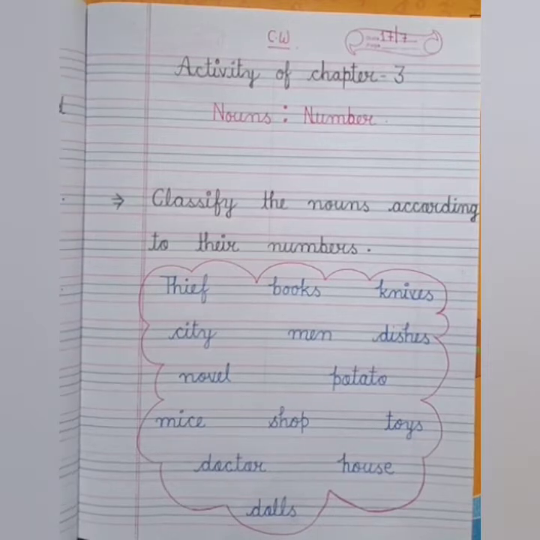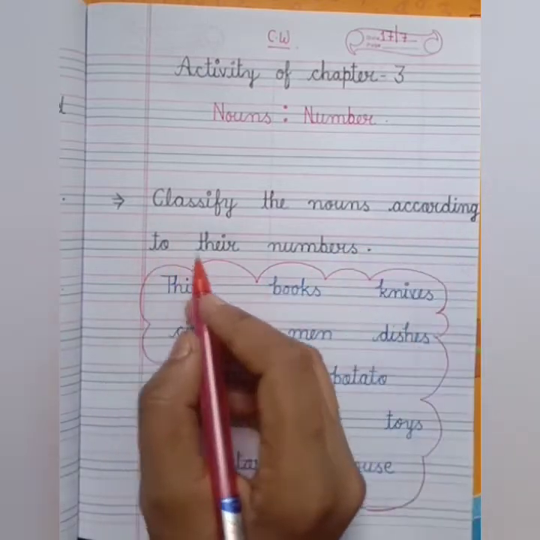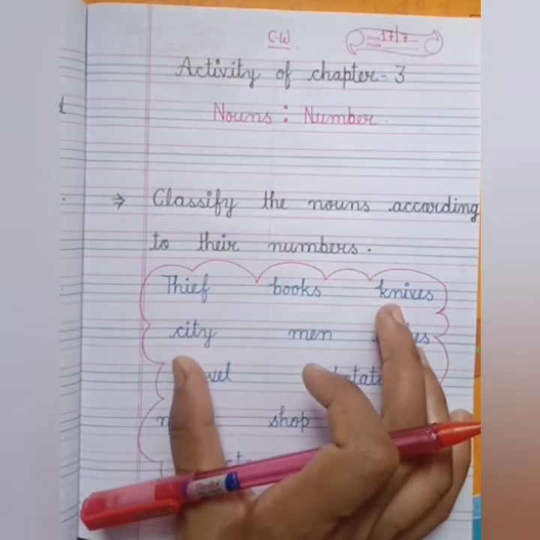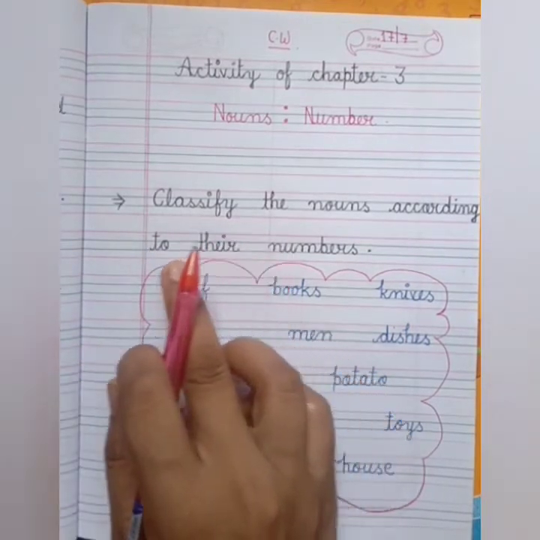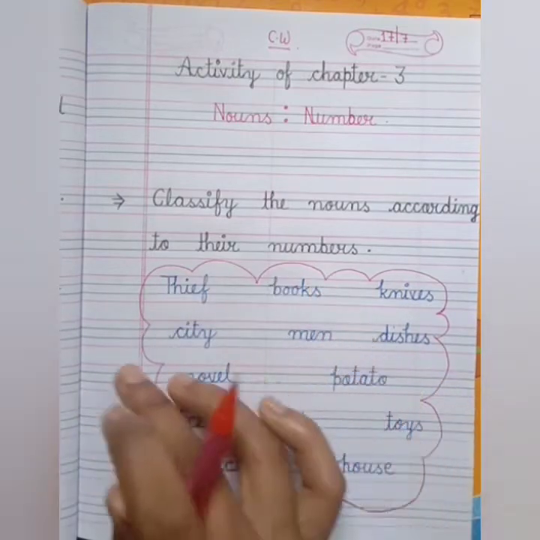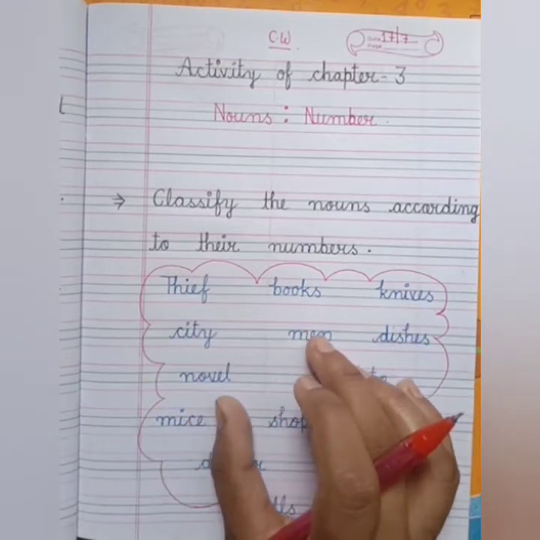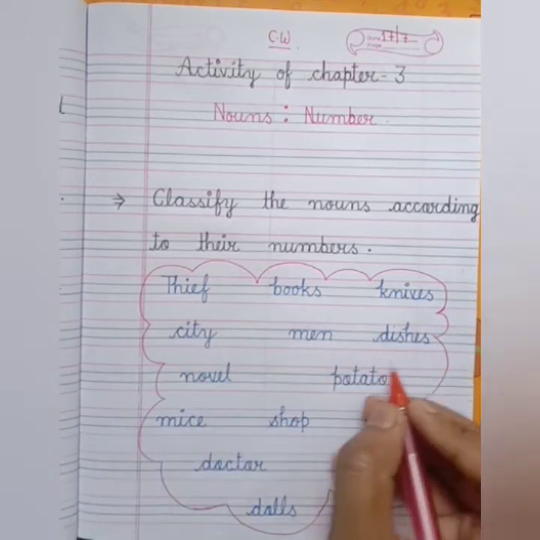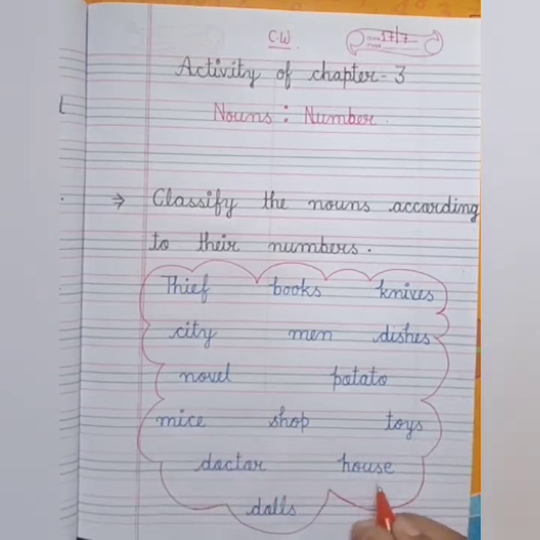Okay, so now let's see what the activity is. The activity is: classify the nouns according to their numbers. Students, in this activity you have to classify the nouns according to their numbers. So here you can see I have made a cloud, okay, and in this cloud I have written many nouns. They can be singular or plural. First, thief, books, knives, city, man, dishes, novel, potato, mice, shop, toys, doctor, house, dolls.